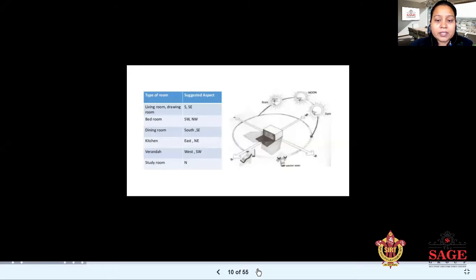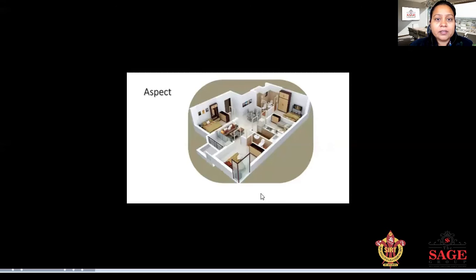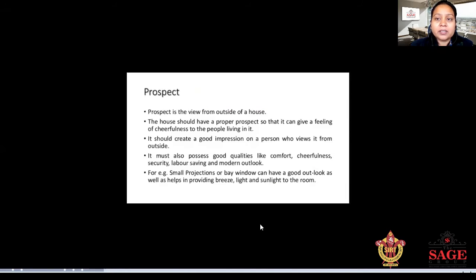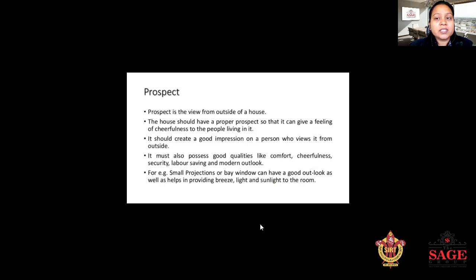Okay. Next, come to the next slide. Next is one example and one drawing of the aspect, meaning the inside view of the building. Clear? Next is prospect. In the aspect, we discussed the inside view of the building. In the prospect, we discuss the outer view of the building.